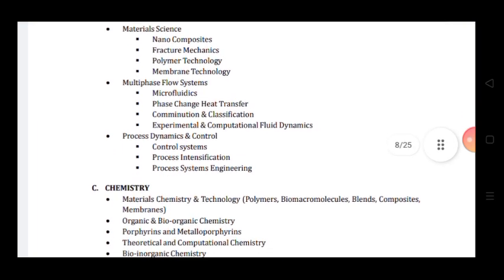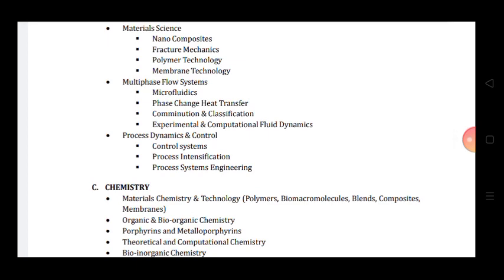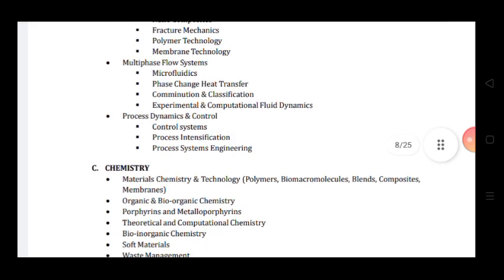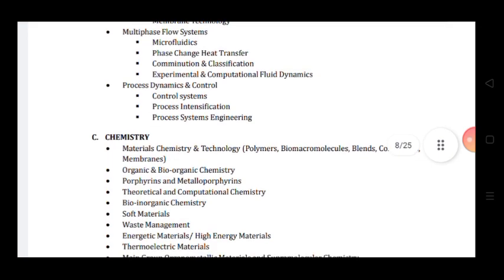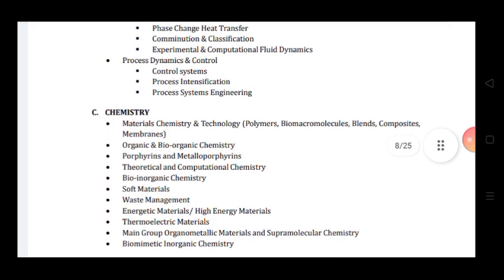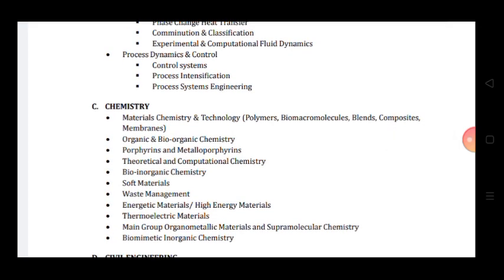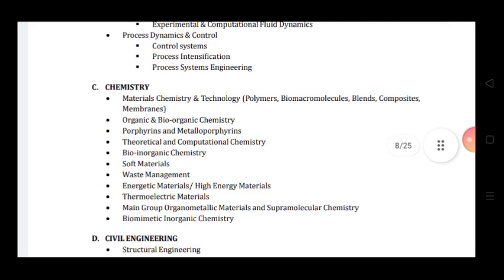Then multi-phase flow system: sub areas are microfluids, phase change heat transfer, experimental and computational fluid dynamics. Then process dynamics and control: you can choose any area like control system, process intensification, process system engineering.